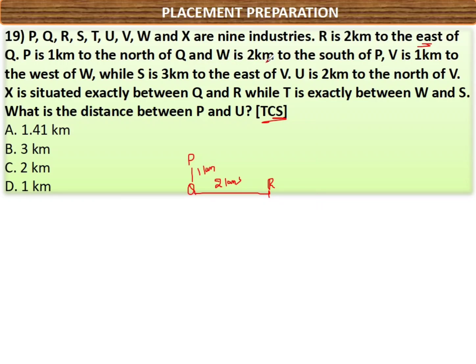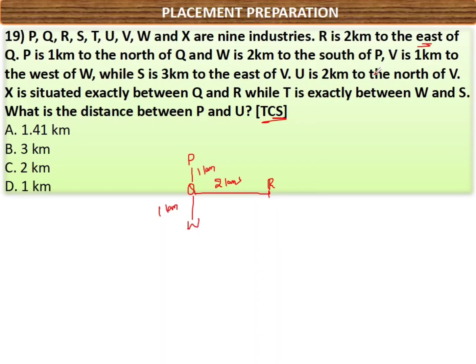And W is 2 kilometers to the south of P. From P, W is towards the south, means downside. 2 kilometers means from here to here it is already 1 kilometer, so from here to here is also 1 kilometer. So 1 kilometer, total 2 kilometers. See here, W is 2 kilometers to the south of P. From P towards the south, 2 kilometers away, W is present. That is the meaning.